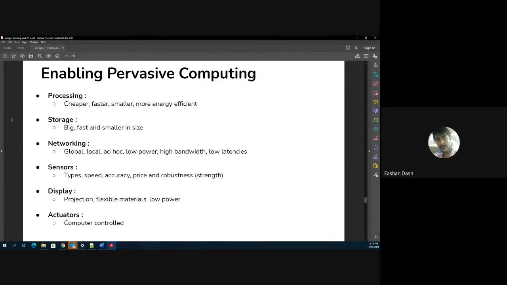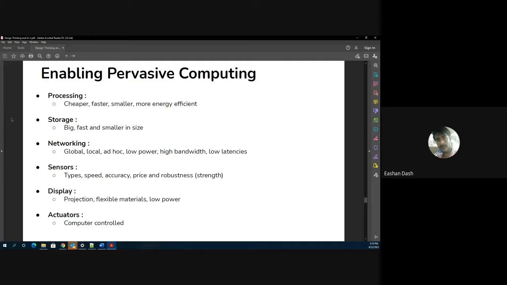Okay, so I come from a processor based company, AMD. There are many companies like Intel, Nvidia. We are constantly into autonomous vehicles and all those things. So you can say we are coming from the processing aspect of pervasive computing.